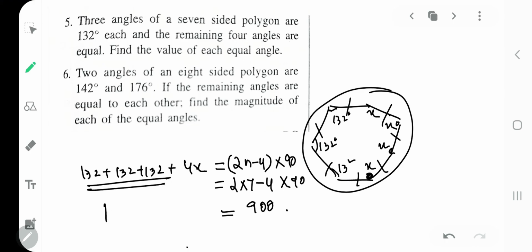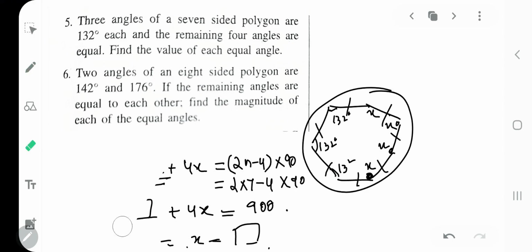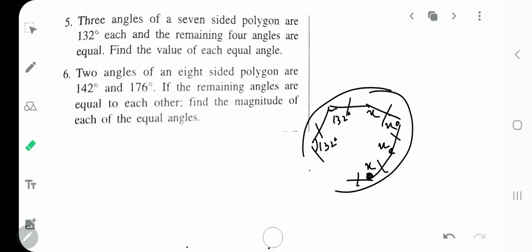Solve this, my dear kids. Plus 4x is equal to 900. From there you will get the value of x. Yes, you have to do the calculations. Do it on your own. Yes, very good. Next, please avoid and ignore my background noise. I cannot help it.